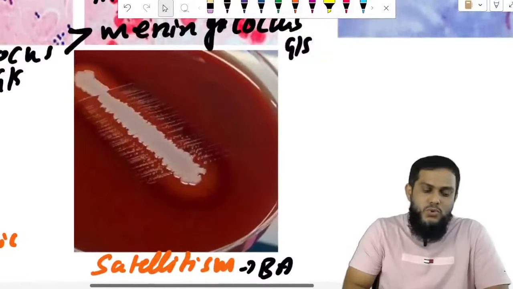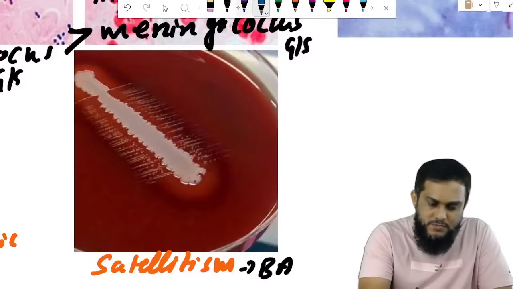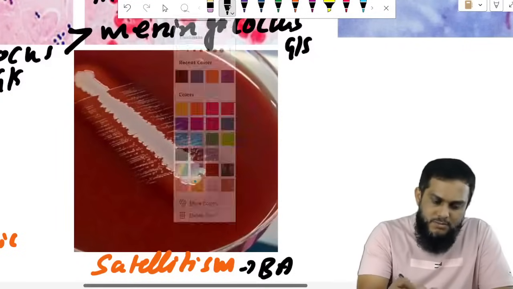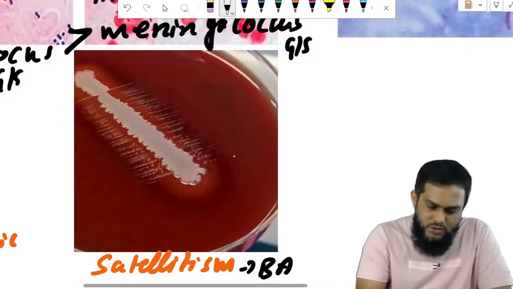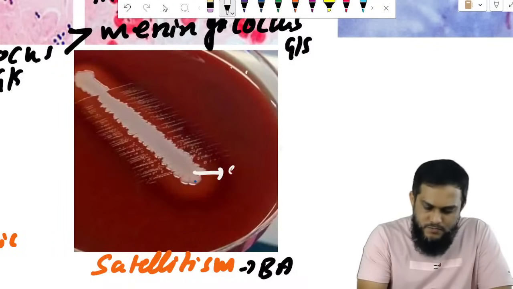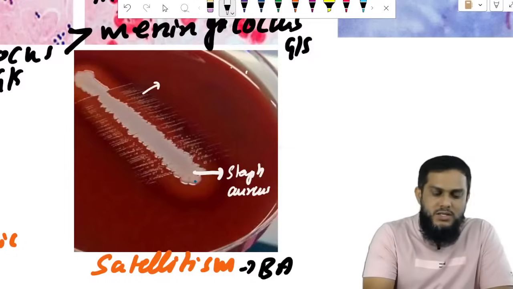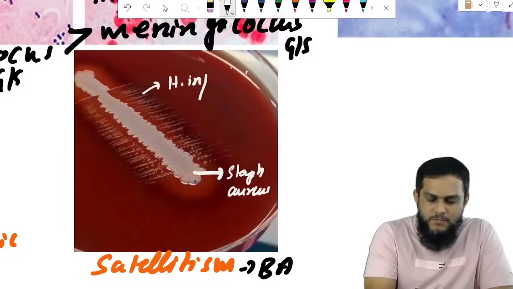What is satellitism? The middle line that you see is Staphylococcus aureus. So this is Staph aureus. And these perpendicular lines are Haemophilus influenzae.